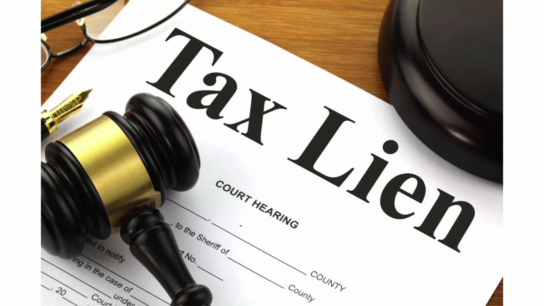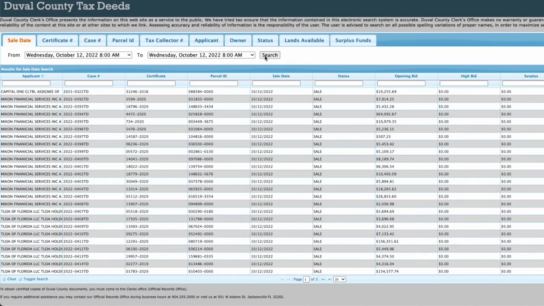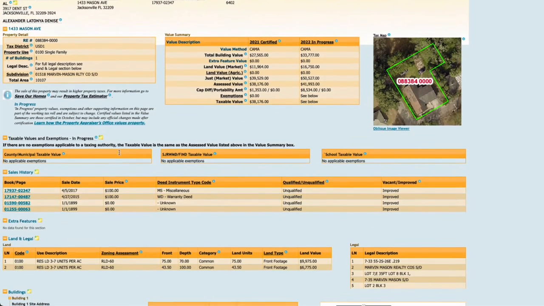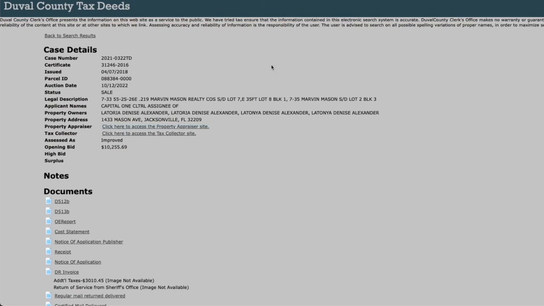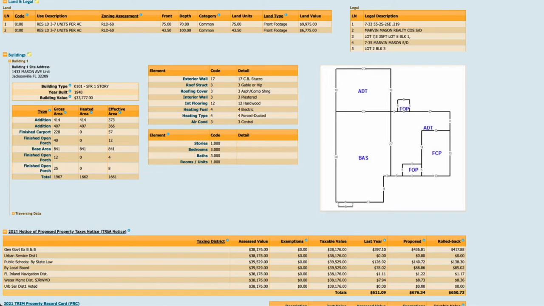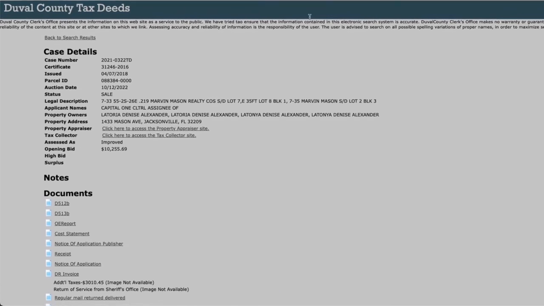Are you looking to find motivated sellers in real estate? Well, one of the best ways to find motivated sellers is by looking at tax liens. It's not only a great investment strategy, but it's also a great data set, whether you're a real estate agent, wholesaler, or investor, to target property owners that are motivated to sell. In this video, I'm going to cover what are tax liens and how to locate them for your own county.